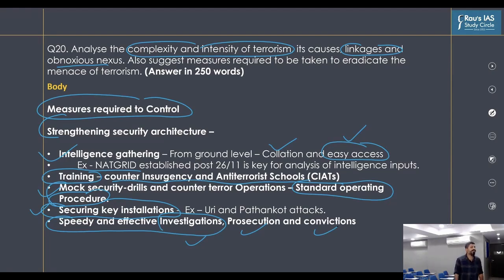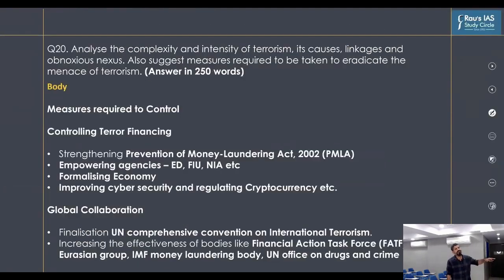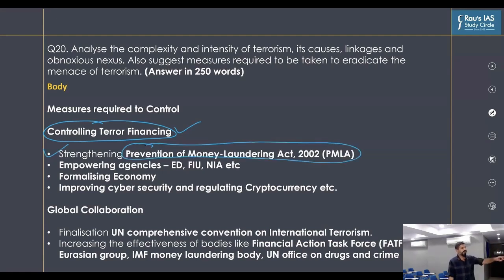Then in next part, what we need to do is, we need to handle the terror financing. That is one of the issue or one of the cause of terrorism. What we will write here? We will, of course, strengthen the existing law, which is the Prevention of Money Laundering Act 2002, which has also been amended recently. So you need to strengthen this law. Plus, which all agencies are working for curbing the money laundering? We need to focus on empowering these agencies. These are ED, that is Enforcement Directorate, Financial Intelligence Unit, or the National Investigation Agency.